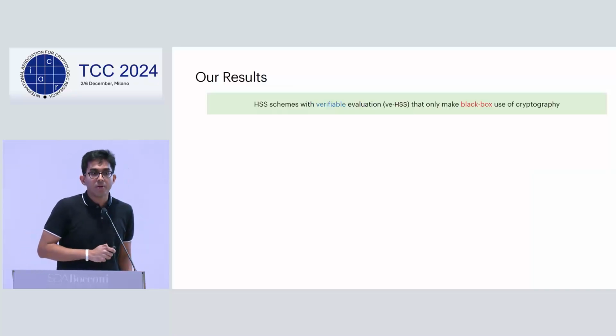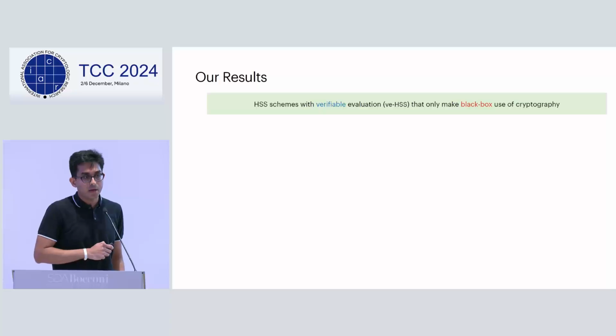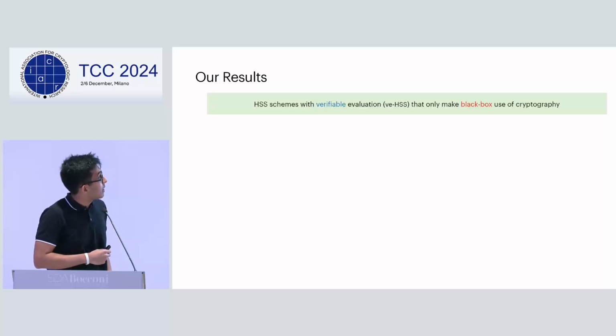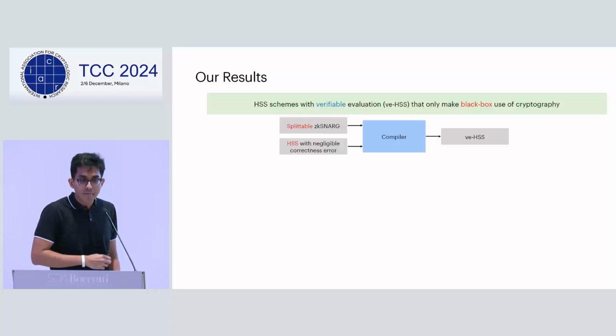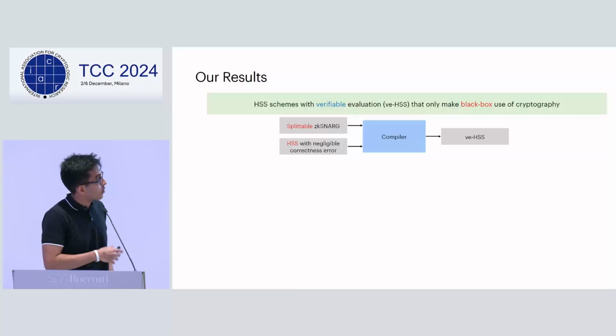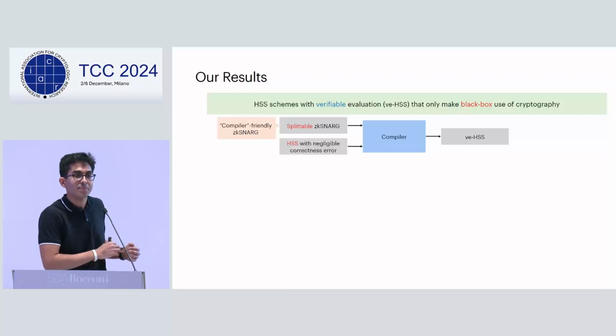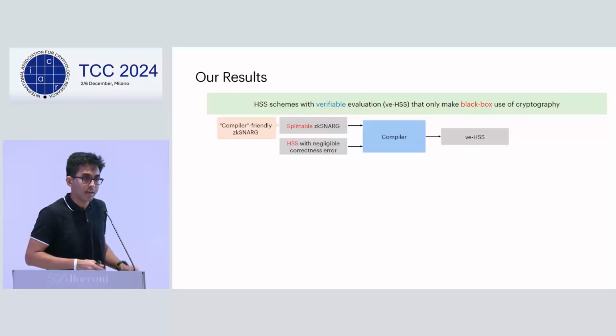So coming to our results, we propose HSS with verifiable evaluation that makes only black box use of cryptography. And our approach is basically a compiler which takes a ZK SNARG and an HSS with negligible correctness error and outputs an HSS with verifiable evaluation. In particular, we require a special class of ZK SNARGs, which we call splittable ZK SNARGs. We'll get to that later, but for now, you can think about this as some sort of compiler-friendly ZK SNARG.